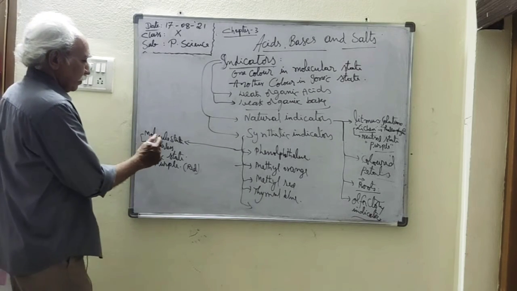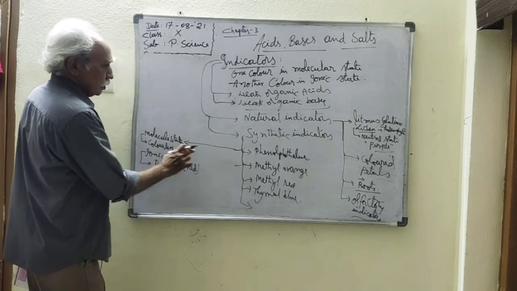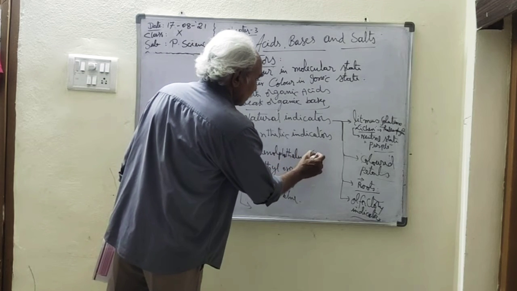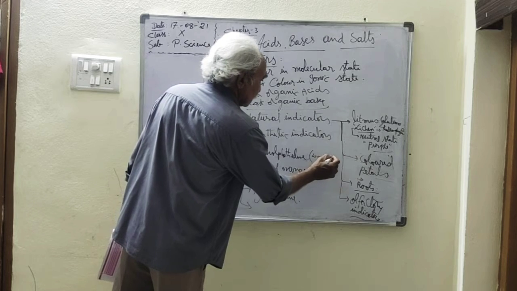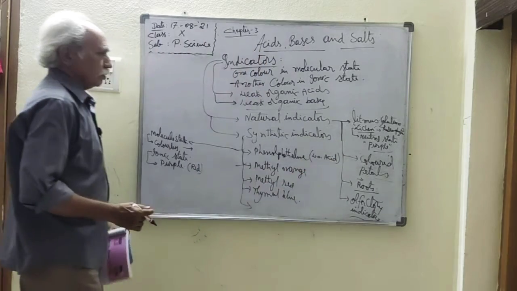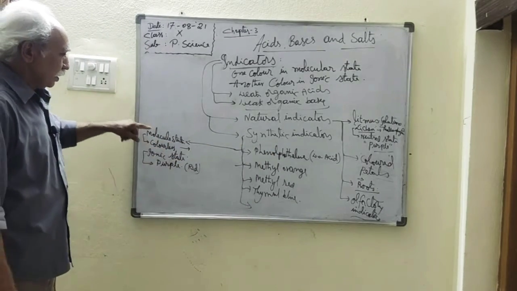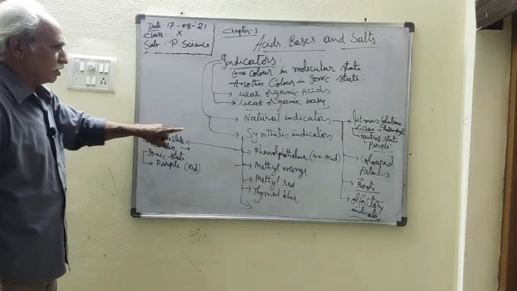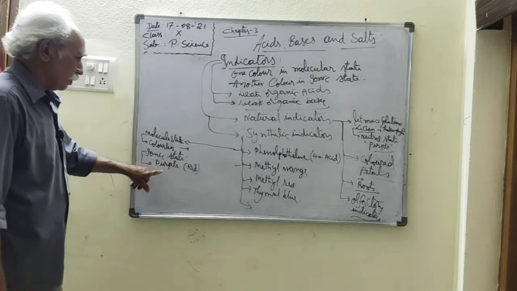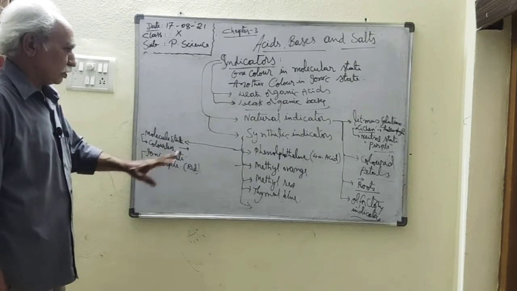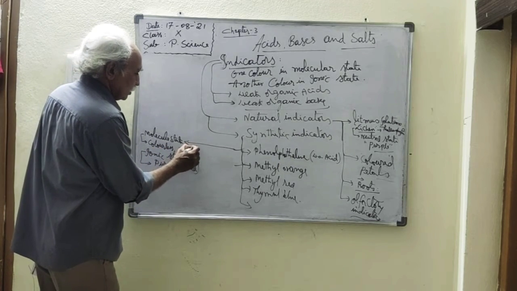That means if the solution is colorless, it is an acid, because phenolphthalein is a weak organic acid. When I put phenolphthalein in a solution and it remains colorless, then it is an acid solution. If when you put it in a solution it gives a purple color, that indicates it is a base. So it gives colorless in an acid solution.